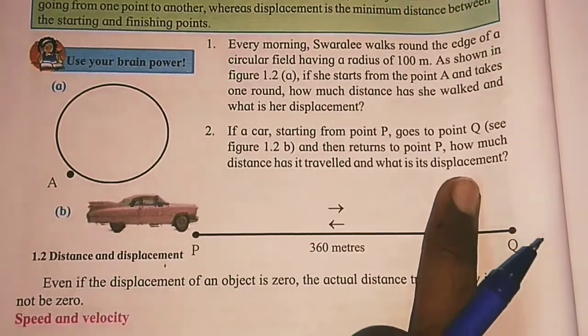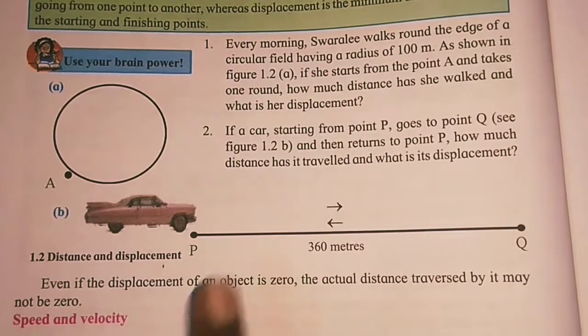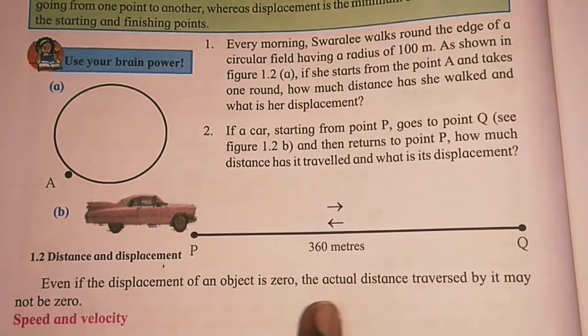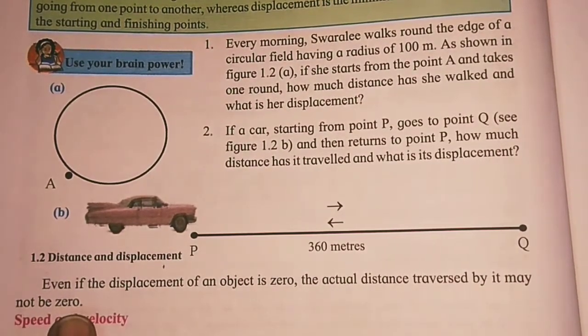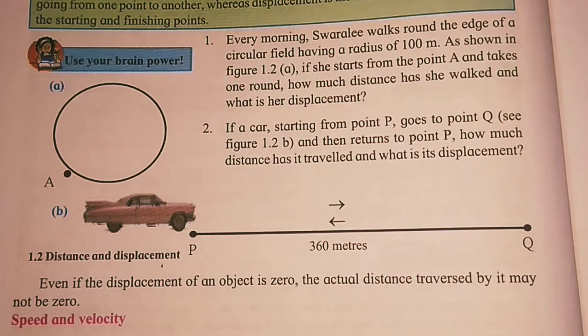And what is displacement? Starting point and end point are the same, so displacement is equal to 0. Even if the displacement of an object is 0, the actual distance traveled by it may not be 0. So displacement 0 does not mean that the distance traveled is also 0. Have you got this problem?